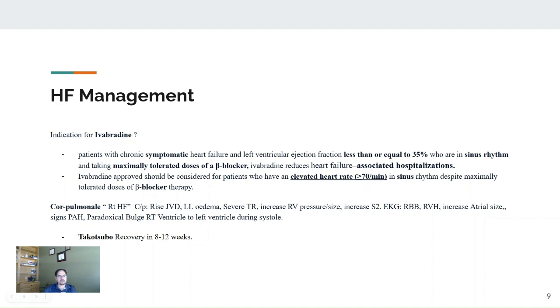There are some questions also about Takotsubo or stress cardiomyopathy. They may ask you about the recovery time, which is usually from 8 to 12 weeks.